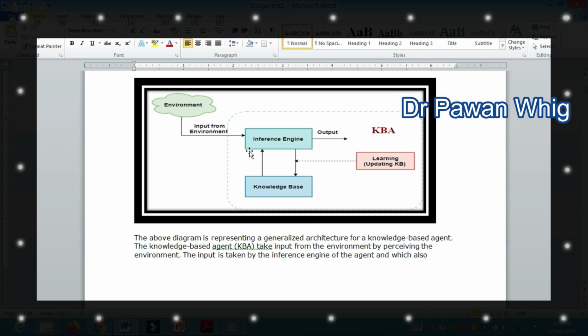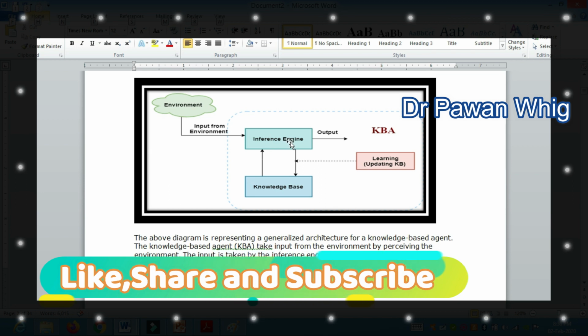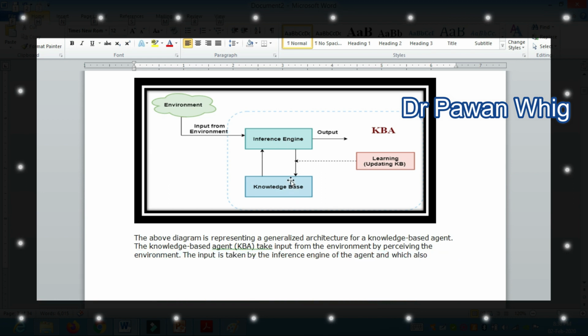See, there is an environment from where you have to take an input. Input taken from the environment goes to the inference engine. The inference engine then searches in the knowledge base whether the rules that you want to apply are in your knowledge base or not. If they are in the knowledge base, then it will give the output to the knowledge based agent.